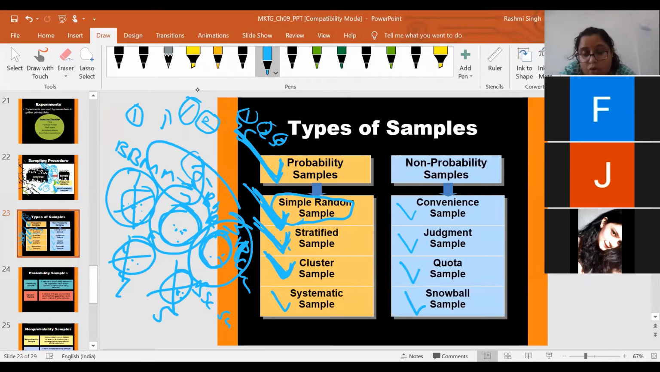Now the fourth type of probability sampling is systematic sampling.